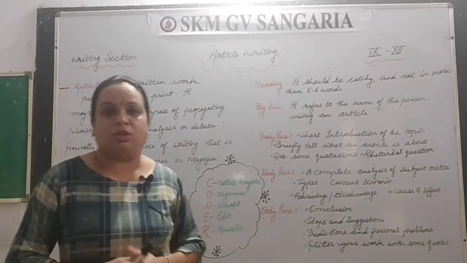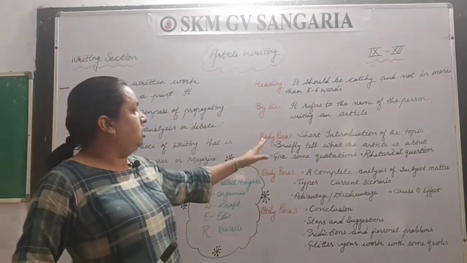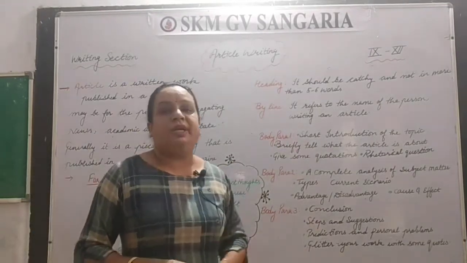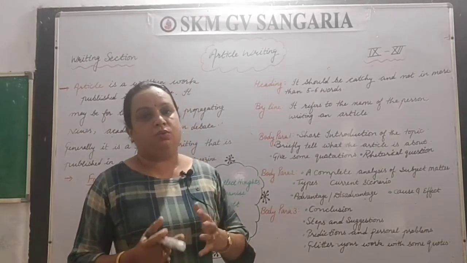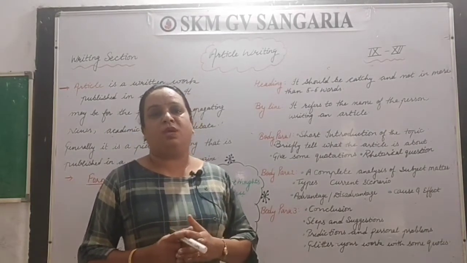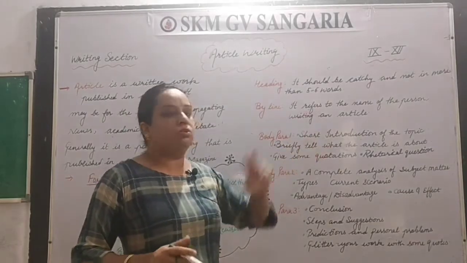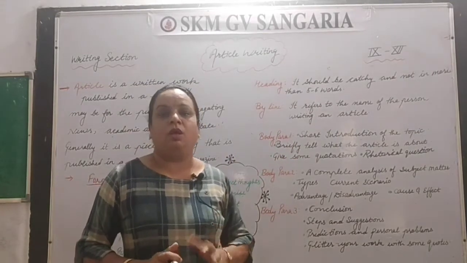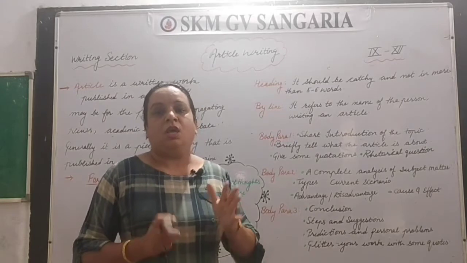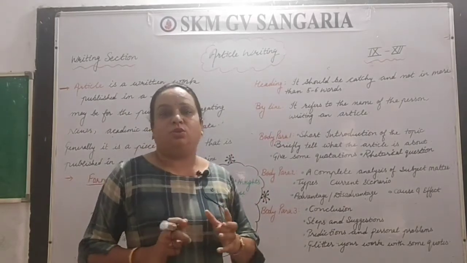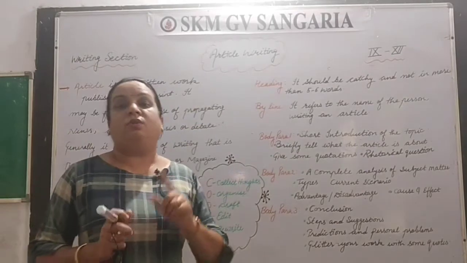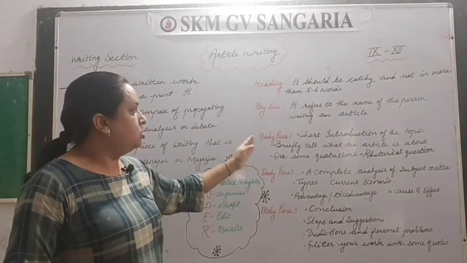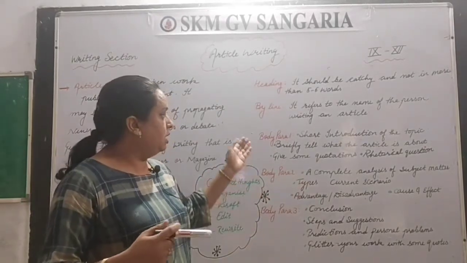The third thing is the body, the actual body of the paragraphs. This is the first paragraph. In the first paragraph, you have to give the introduction of the topic, and I'll give you tips on how to make it more impressive. So the first thing is the introduction of the topic, which you have to cover in body paragraph number 1. And how do you write the introduction? I'll always advise you that in the introduction paragraph you also give one quotation.